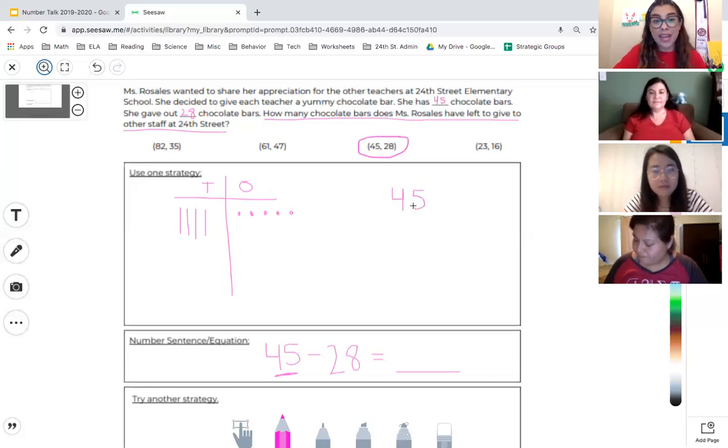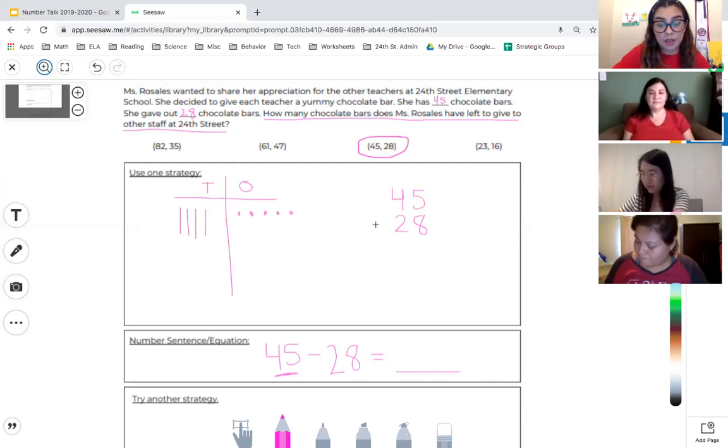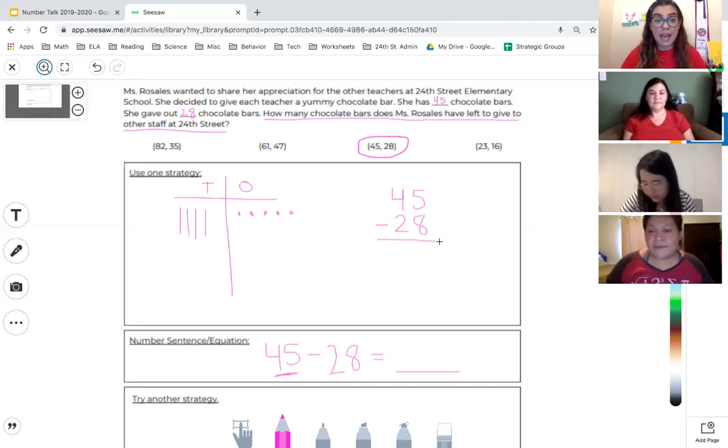And then our subtrahend is on the bottom. But you need to make sure that you line up the tens and the ones so that they're stacked onto each other. And then you put your symbol and your equal sign. Okay, now we need to subtract, and that's an important piece because we know from before that we are subtracting